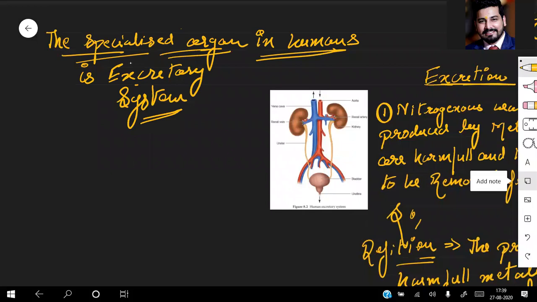Which system? Excretory system. Specialized organ. So the excretory system consists of lots of small organs, you can say, which are taking part in the excretion.